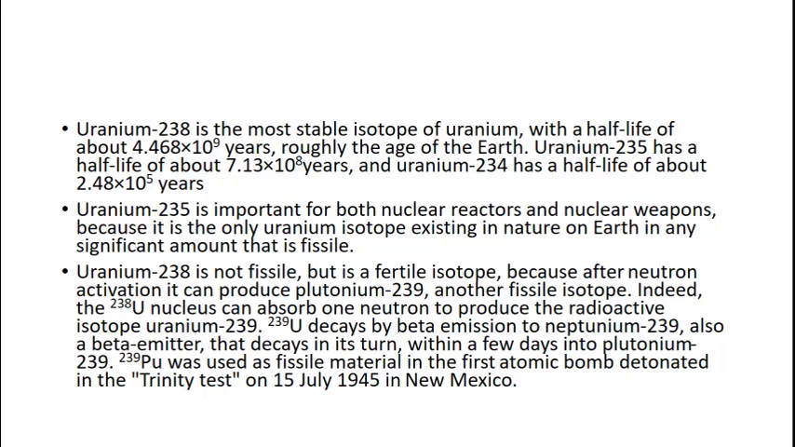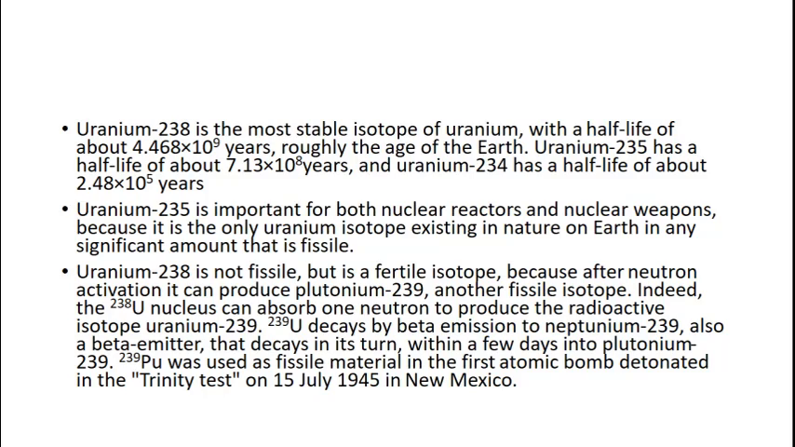Uranium 238 is the most stable form, and uranium 235 is important for both nuclear reactors and nuclear weapons, because it is the only uranium isotope existing in nature on Earth in any significant amount that undergoes nuclear fission. Uranium 238 does not undergo nuclear fission, but it is a fertile isotope, because after neutron activation it can produce plutonium 239, through a sequence of processes.